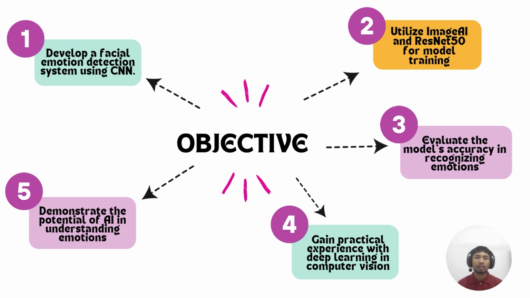Fourth, besides just making a system, a big goal for us was to get real-world practice with advanced AI for computer vision. This project taught us a lot about how these powerful AI methods are used in real life. And finally, our last and biggest goal was to show what AI can do in understanding human feelings. We want to prove that AI can help computers interact with people in a more natural and understanding way. So these are the 5 goals that we set for this project. And now I will pass it to the next presenter.